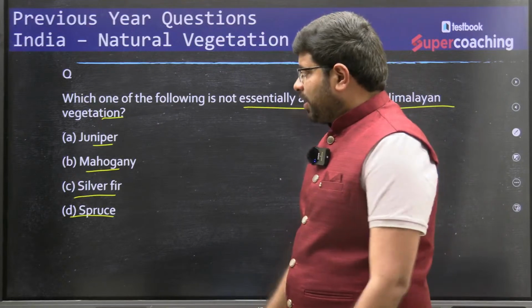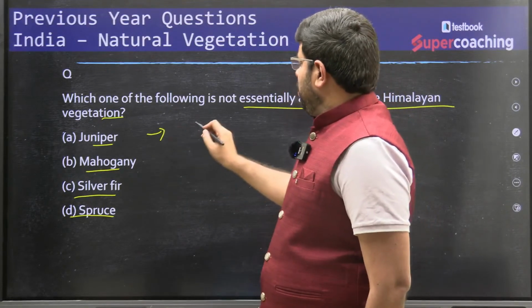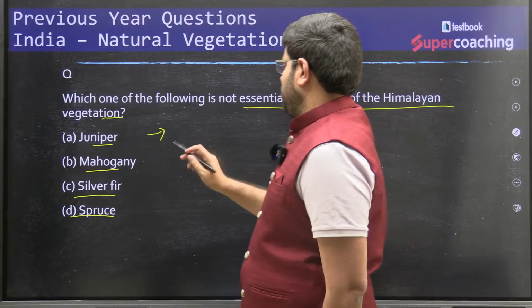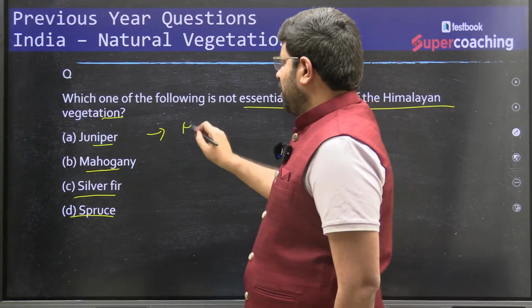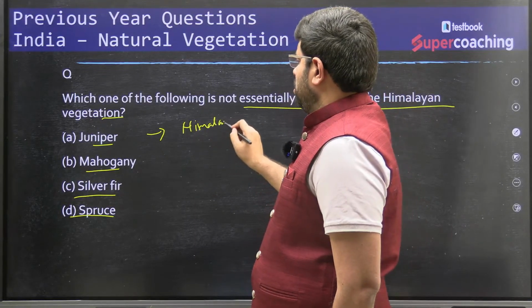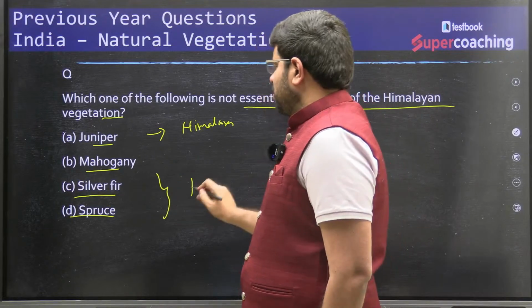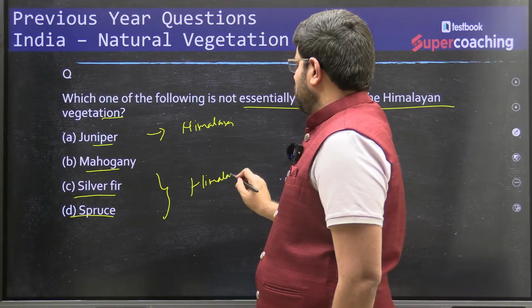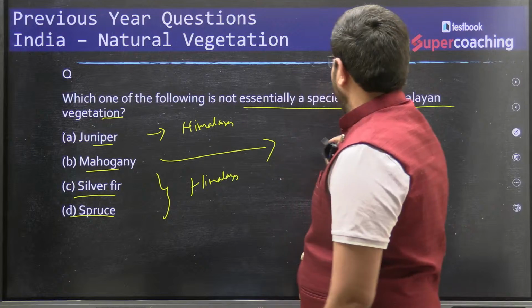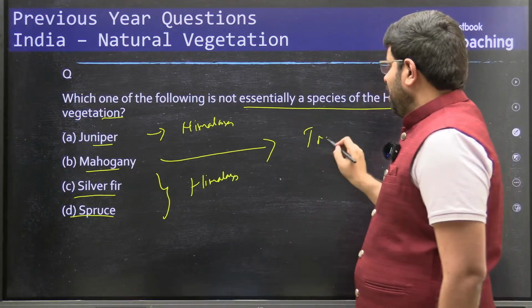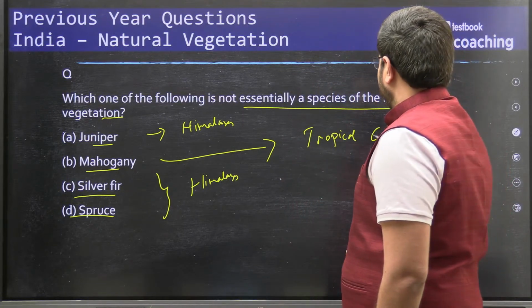If you see it, juniper is found in the Himalayas. Silver fir and spruce are also part of the Himalayas. In fact, mahogany is a tropical evergreen forest tree.